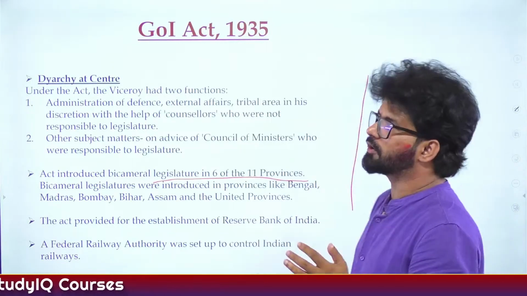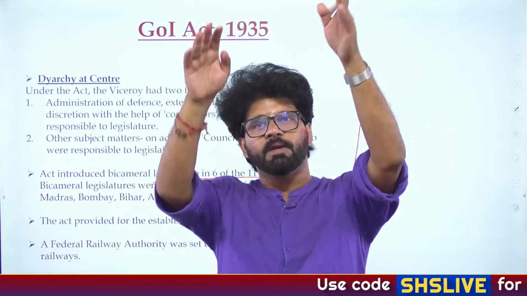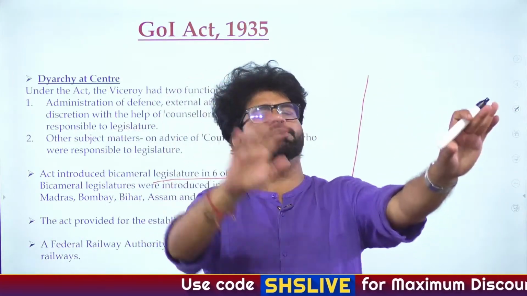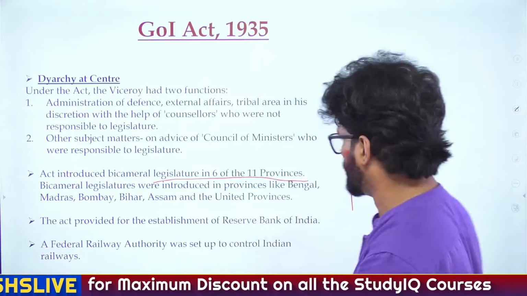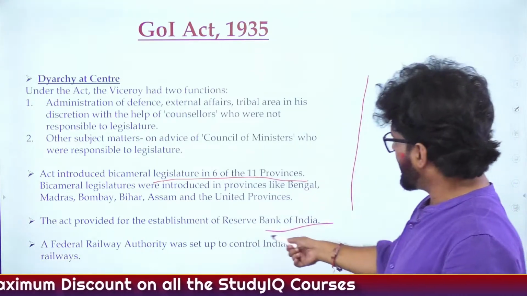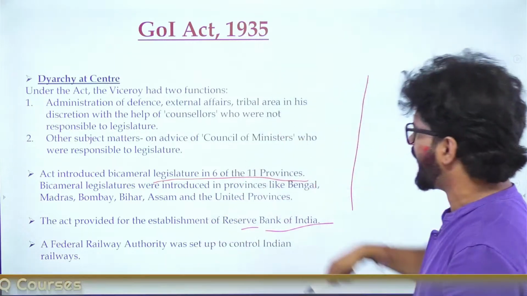And this is your homework also. Once you're done with this class, you will close everything and forget about other acts, 1909, 1919, 1935. Do a comparative analysis like we have done earlier. That will help you a lot. Establishment of RBI. So again, the current RBI traces its genesis to the 1935 Act. Federal Railway Authority, you can have a look at this.